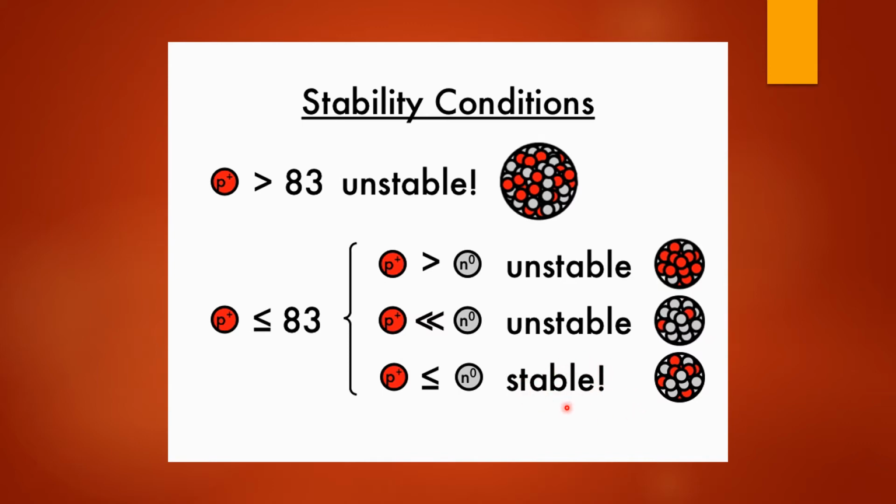So there are conditions when the nucleus becomes unstable. What are the conditions? If the proton number is greater than 83, then the nucleus becomes unstable. And if the proton number is less than or equal to 83, then the proton number has to be greater than the neutron number, or much less than the neutron number. Then in that case, the nucleus becomes unstable and starts emitting radiations.